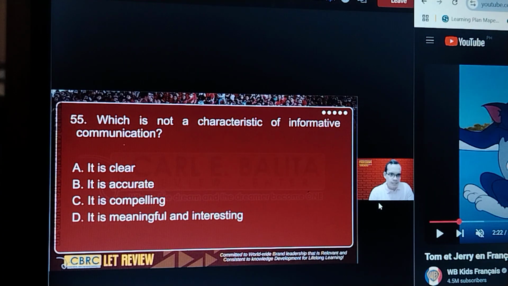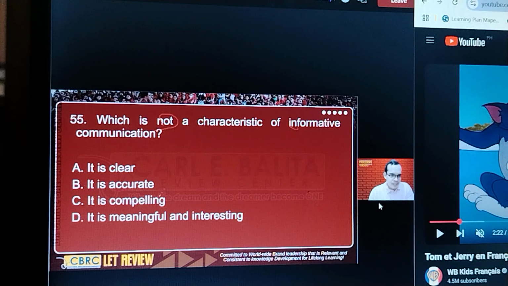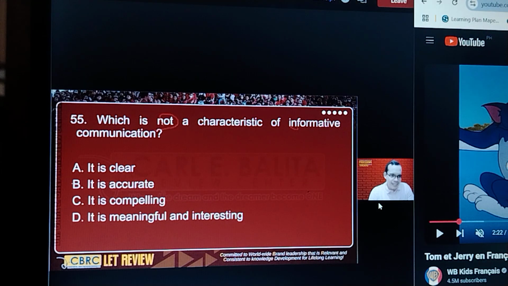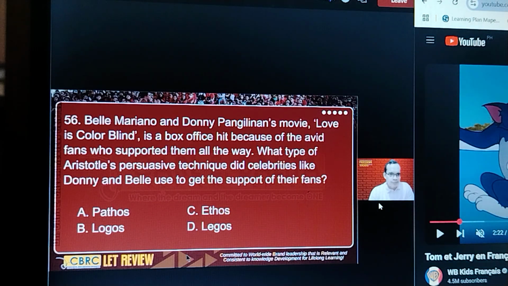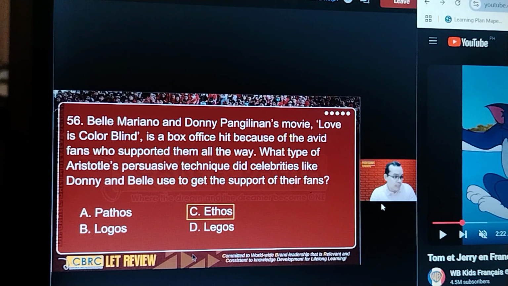55, not a characteristic of information. Included is the word tele. That is the answer. 6. Here we have Belle, Marianne, and Donny Pangilinan, actors of ABS-CBN. So what persuasive technique are they using? They're using popularity. What we call that is ethos. Remember, it's appeal to credibility or appeal to character, popularity.